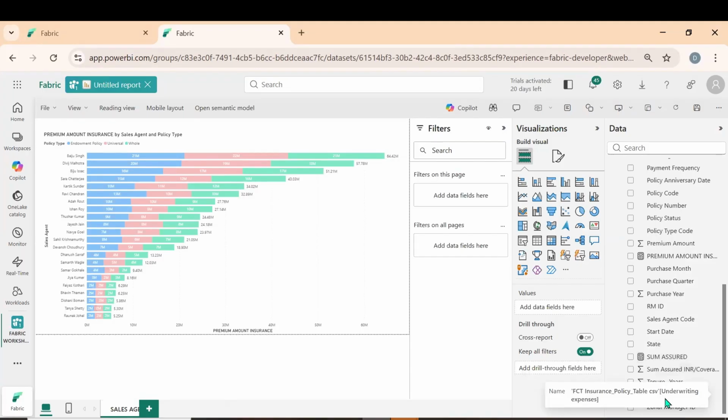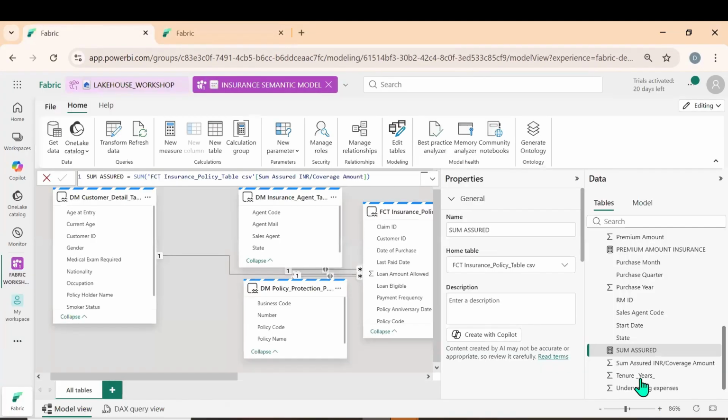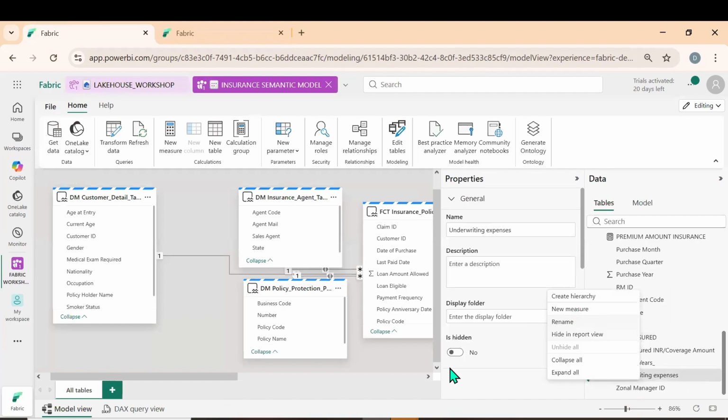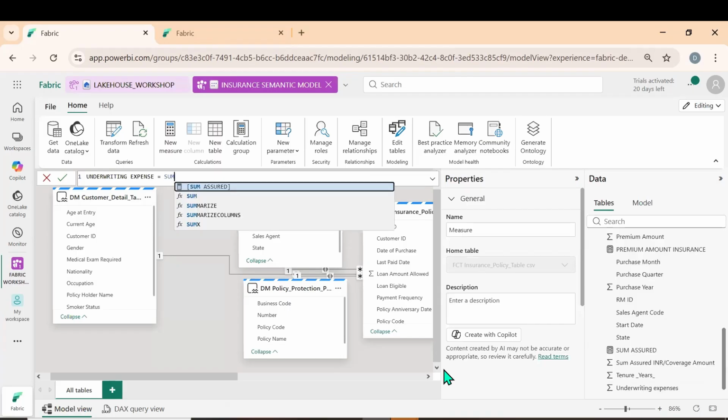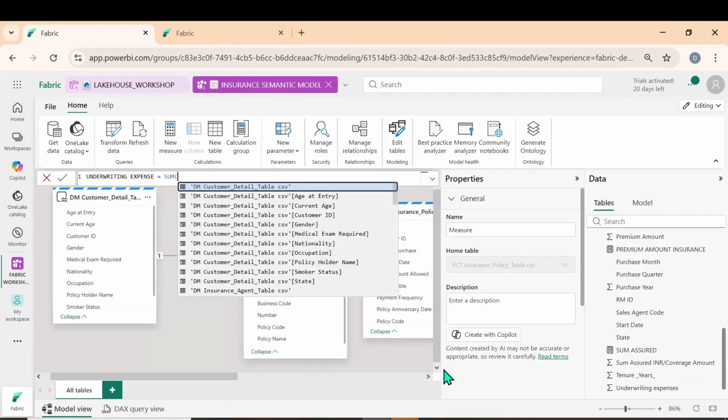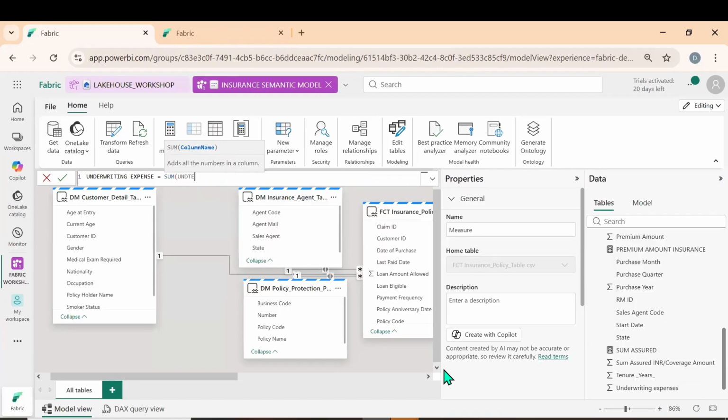Tenure, for example, underwriting expense. Yes, I can go for writing underwriting expense. New measure, underwriting expense equal to sum of underwriting expense. Close the bracket, click on enter.